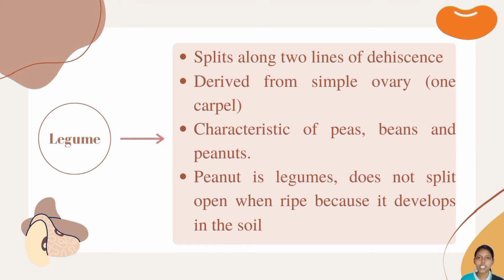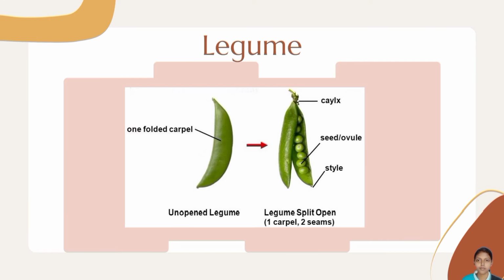Legume. Legume splits along two lines of dehiscence following maturation and drying. The legume fruit is derived from a simple ovary with 2 rows of ovules. This type of fruit structure has characteristics of peas, beans and peanuts. Peanut is one of the few legumes that does not split when ripe. This is because the fruit of peanut develops in soil rather than air. This is an example in which we can see it.